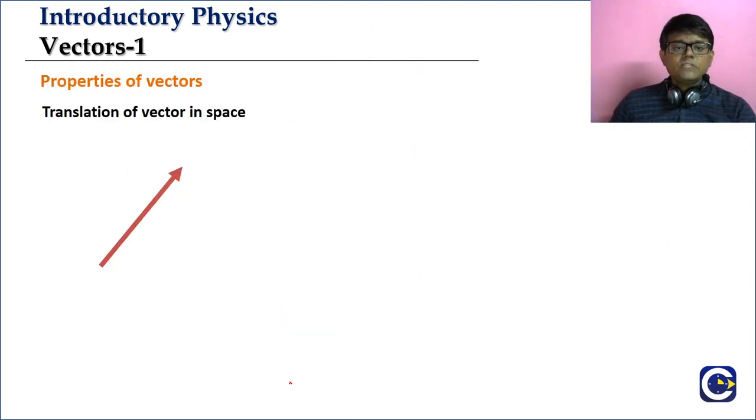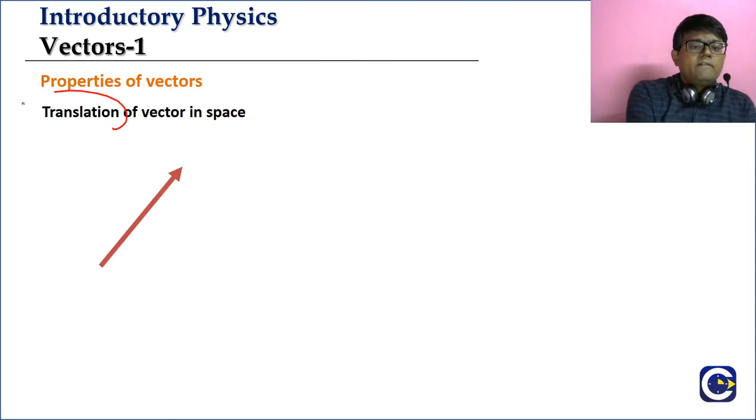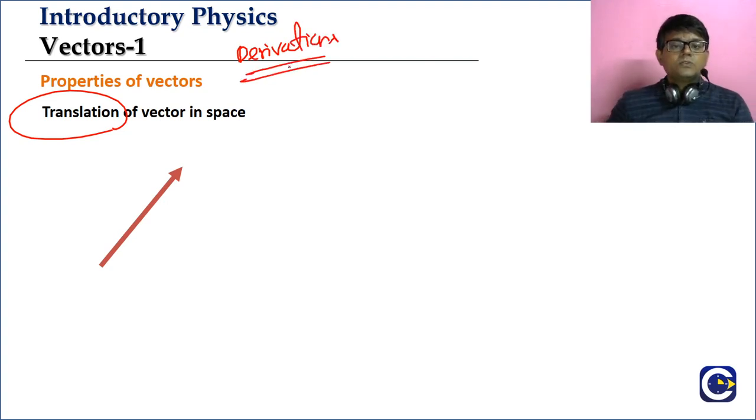Okay? Now see the next property. This is an important property. Why? Because we will use it in the vector-based derivations. We have some derivations, and we'll look at them in the subsequent videos, not in this video. When doing the derivations we will use this property. What is it? Translation of a vector in a space. What is the property? Translation of a vector in a space.